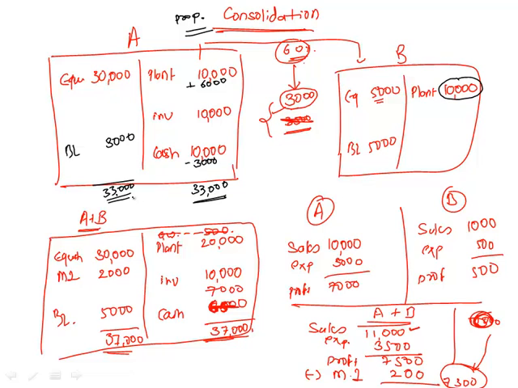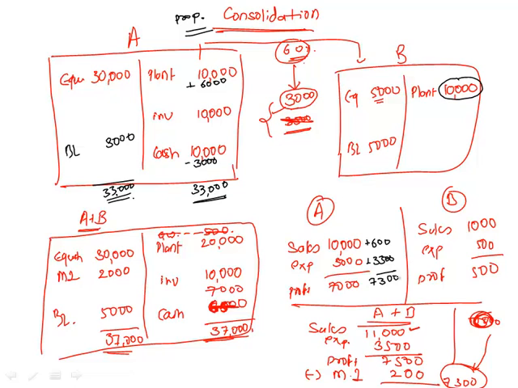Are you fine? What happens on the income statement? Sales was 10,000, it will become 10,600. Expense was 3,000, it will become 3,300, and profit will become 7,300.